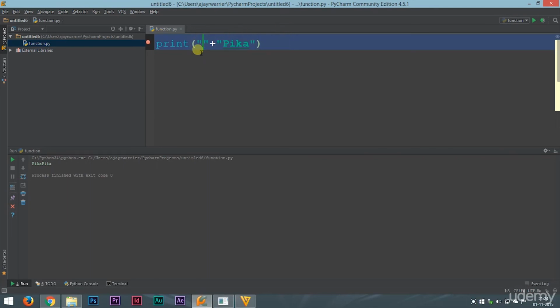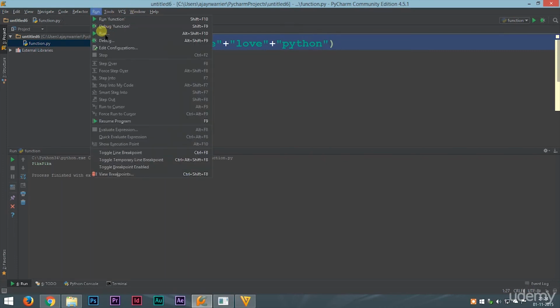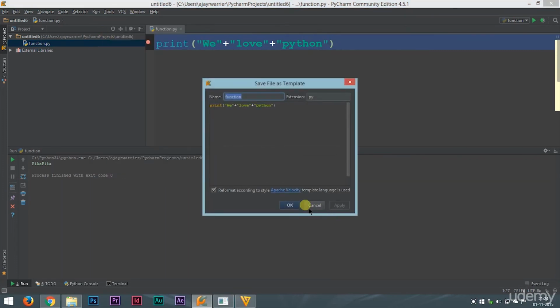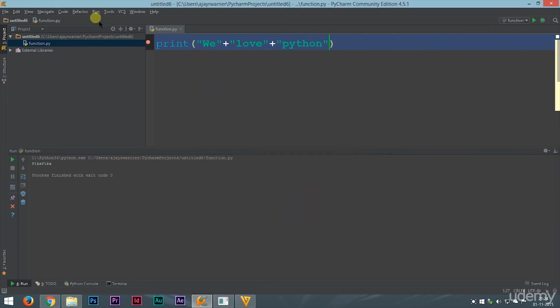Now I'll show you a better example. We love Python. Let's run this. Okay, so it combined these 3 words, we, love and Python, into one single string.